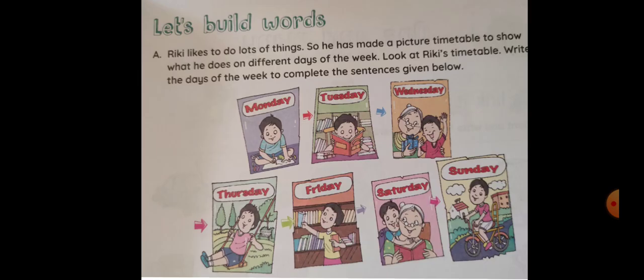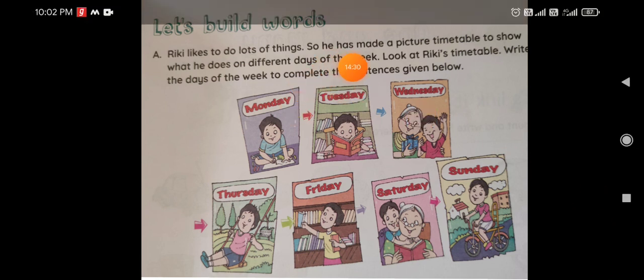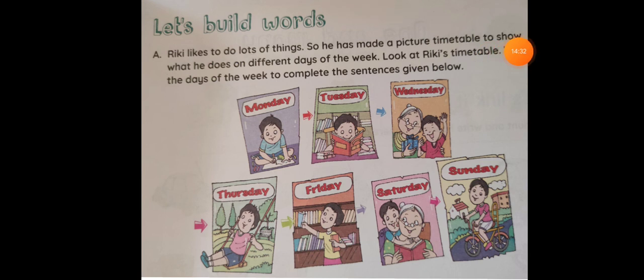Okay? Now, let's build words. Now, this is interesting. You need to observe these pictures, and then that connecting pictures will be asked down in a fill in the blanks. You need to fill those blanks. Okay, children? Ricky likes to do lots of things. So, he has made a picture timetable to show what he does on different days of the week. Look at Ricky's timetable. Write the days of the week to complete the sentences given below.